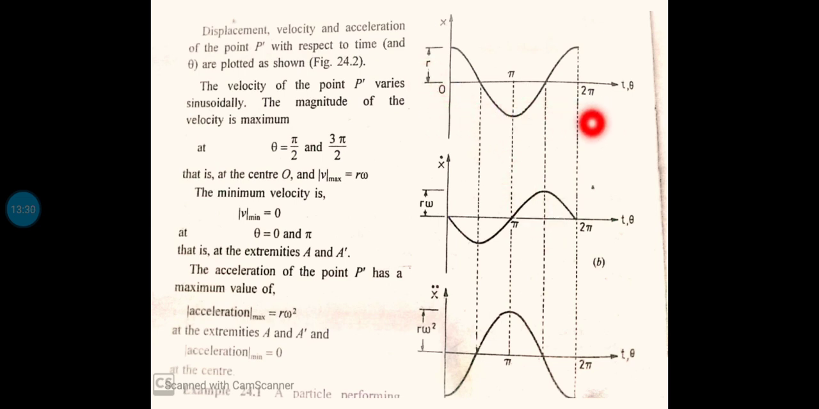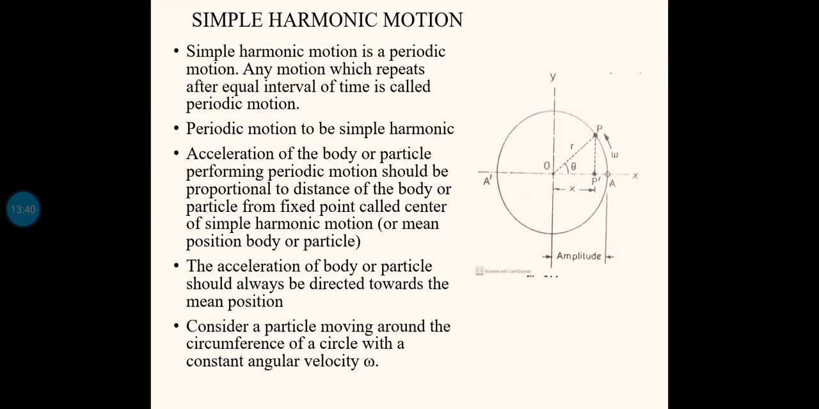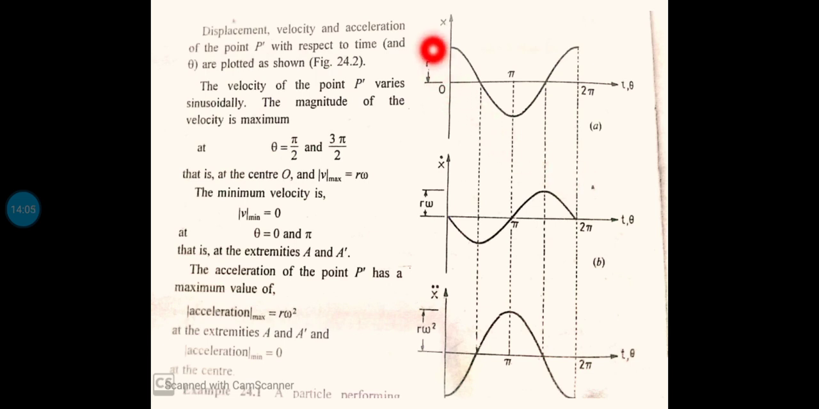This is the variation of the displacement. The first graph shows the variation of the displacement. You can see from this figure, initially when P is at point A, P dash also was here, that is, the value of the displacement x is equal to the radius of this circle. So when theta equal to 0 degree, the displacement x was equal to the radius of the circle. So the maximum displacement is radius r.